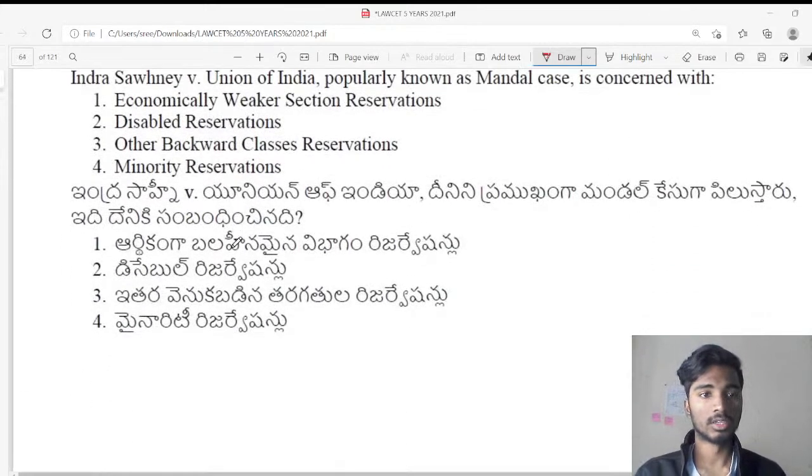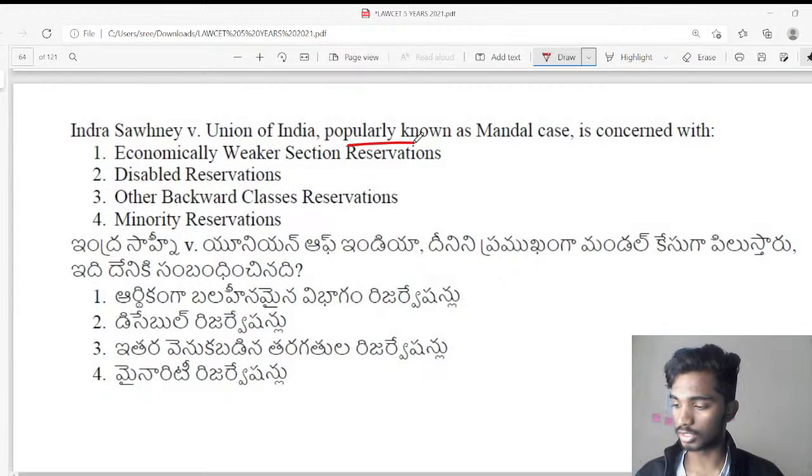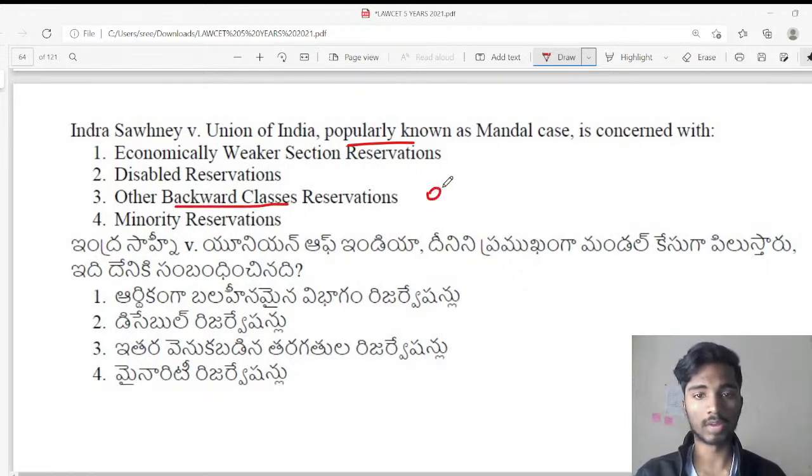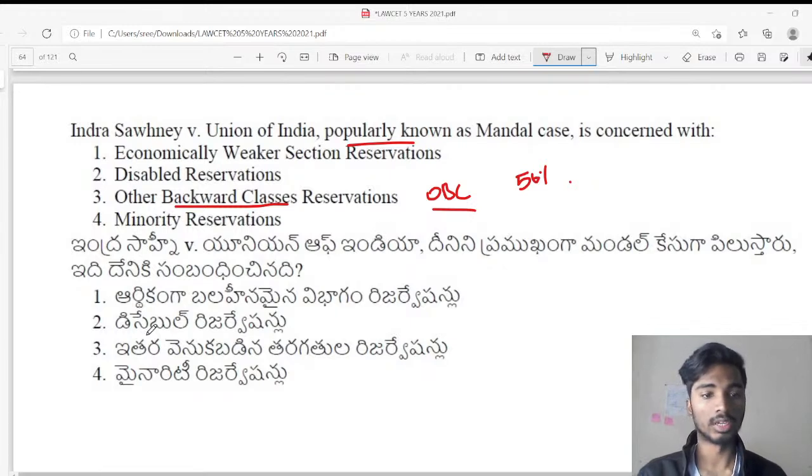Next question. Indra Sawhney versus Union of India, popularly known as the Mandal case, is concerned with what? It is concerned with reservation for other backward classes, OBC. In Indra Sawhney versus Union of India, the Supreme Court declared that economic condition cannot be the sole criterion for reservation, and the Supreme Court also introduced the 50% cap in reservation, that reservation should not exceed 50%. Okay, that is this question.